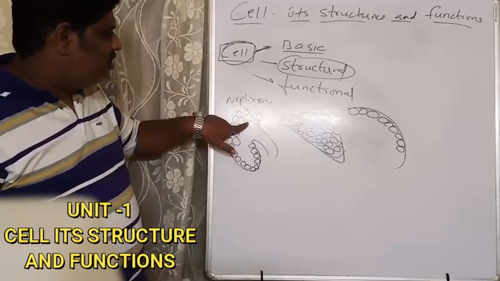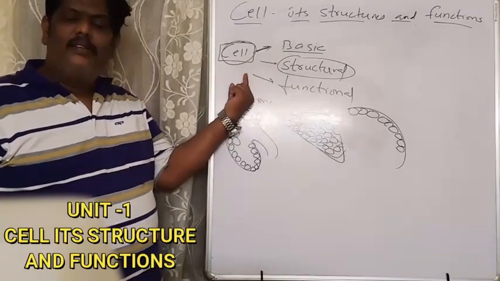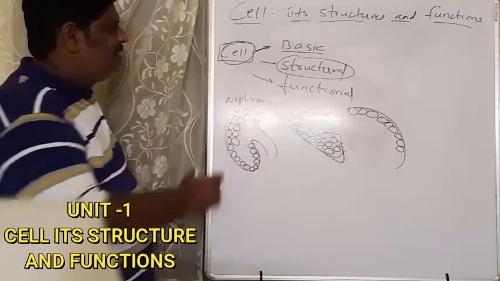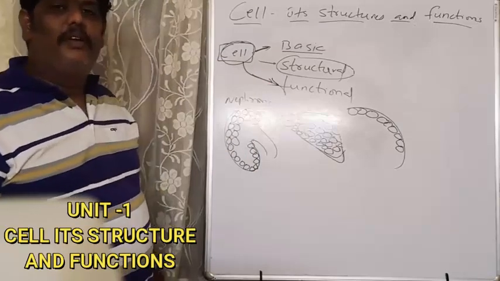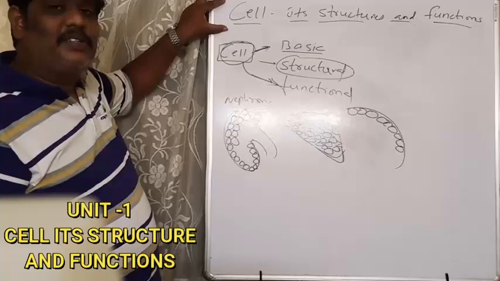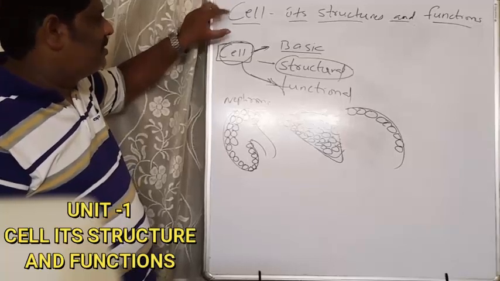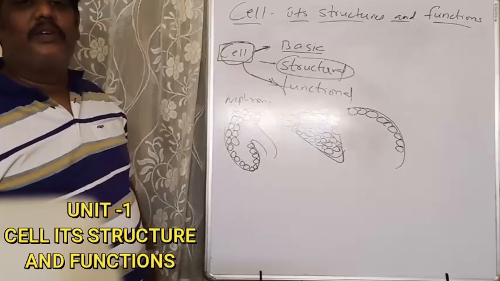So the functioning of the kidney is completely based on the cell. That's why we call the cell the functional unit of our body. Now you might have understood, children, what is cell? Cell is a basic structural and functional unit of our body.